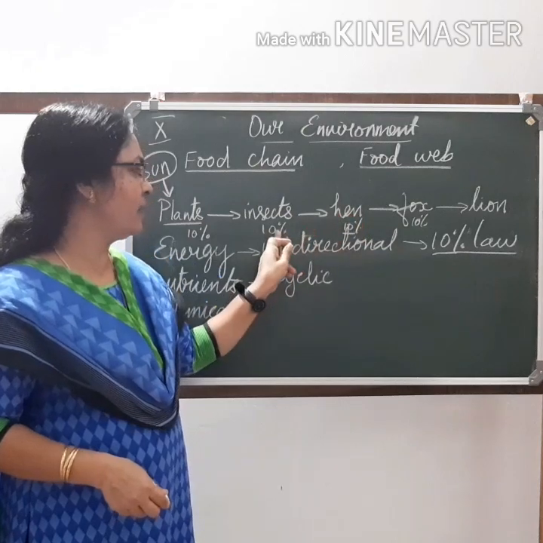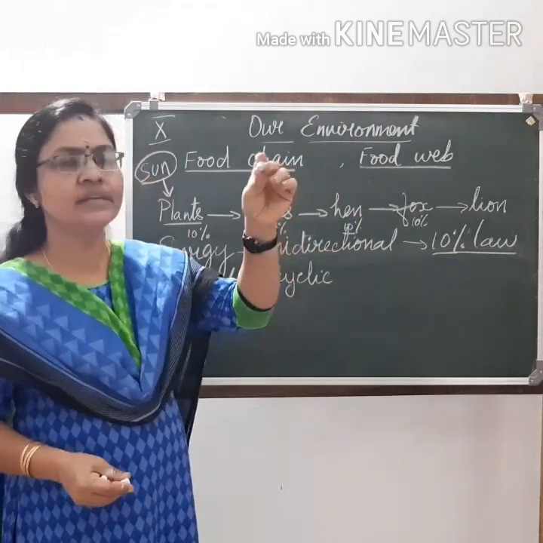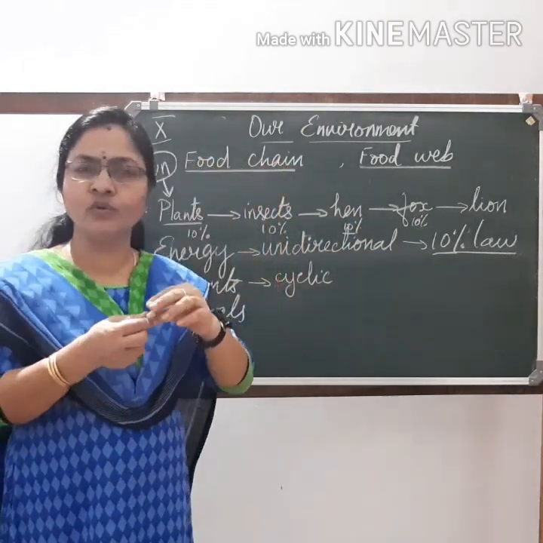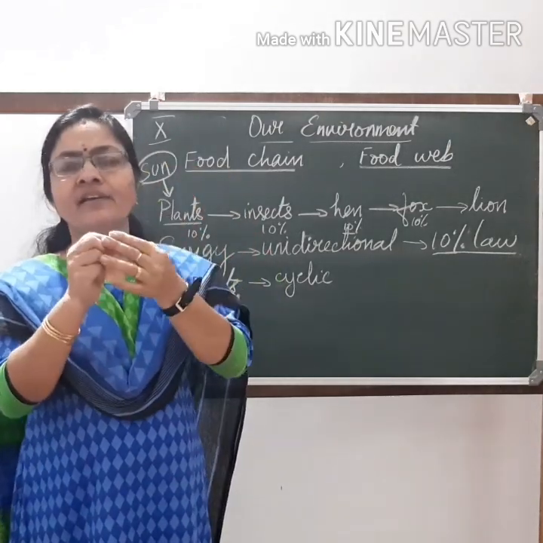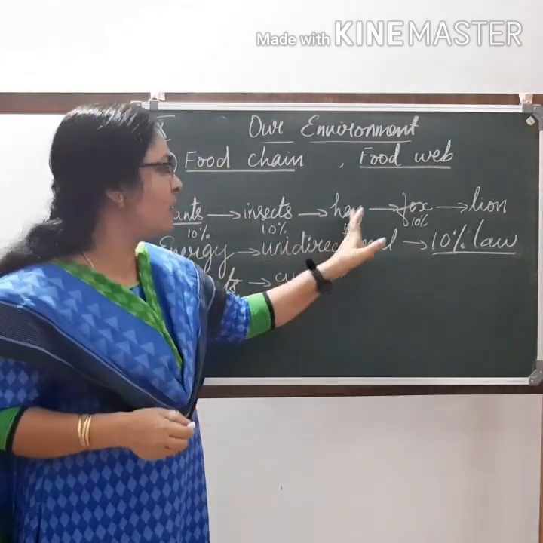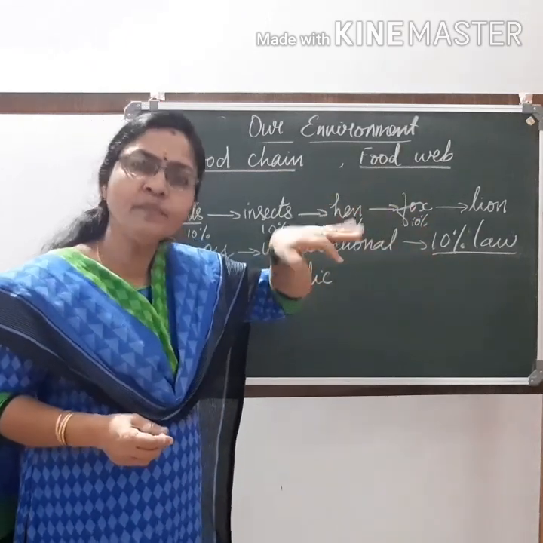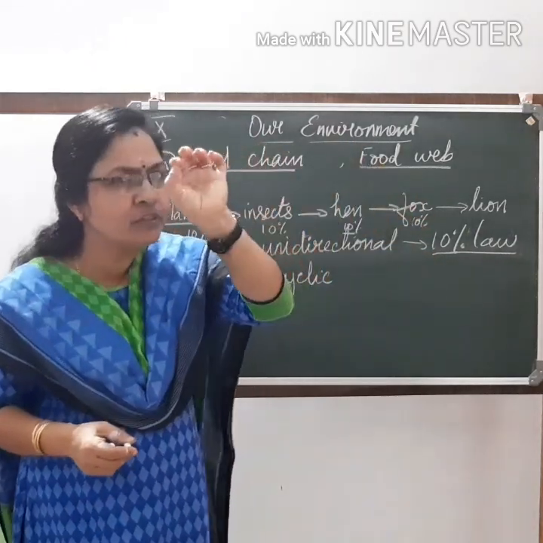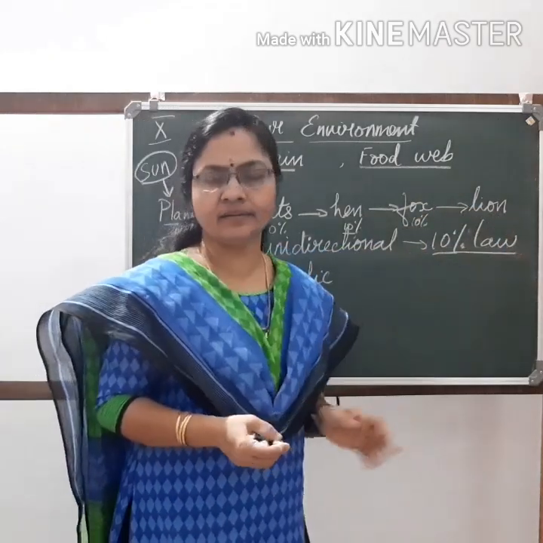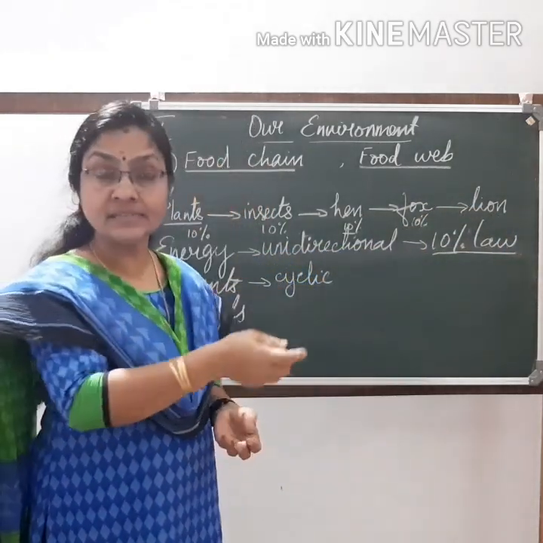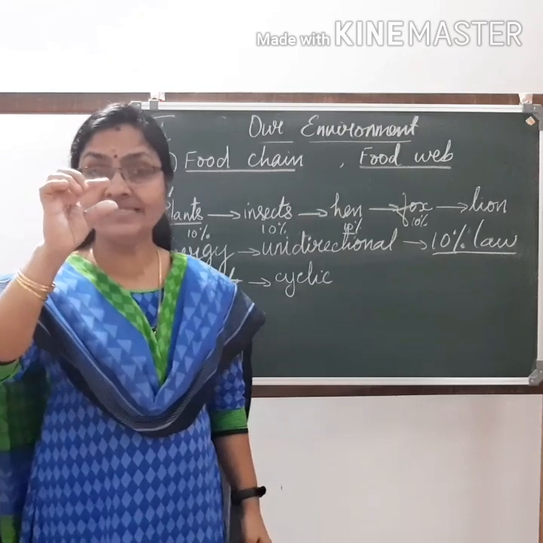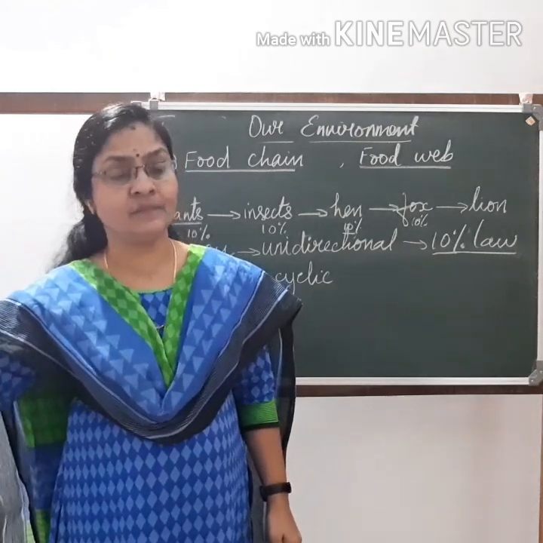When the hen depends upon the insect, out of this 90 is used and 10 is stored. You can imagine, if I break it, a small bit will be left. That small bit will be passed to the fox. Out of the small bit, 90 will be used by the fox and another small bit will be left for the lion. So as the level increases, the 10% also gets less.